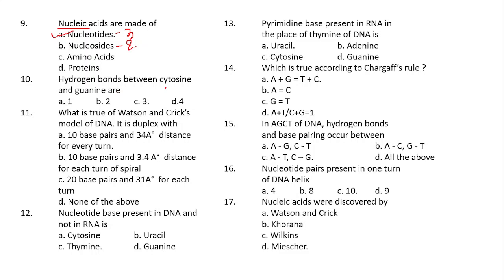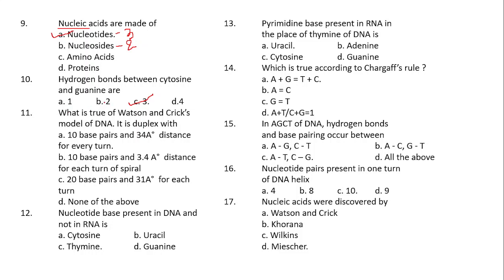Coming to the next question. Hydrogen bonds between cytosine and guanine are: option A 1, option B 2, option C 3, option D 4. That means they are asking the number of hydrogen bonds present between the cytosine and guanine. You already know that cytosine and guanine are bound with each other with the help of 3 hydrogen bonds.